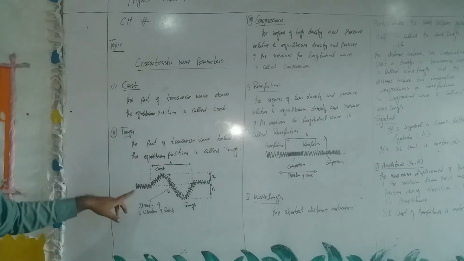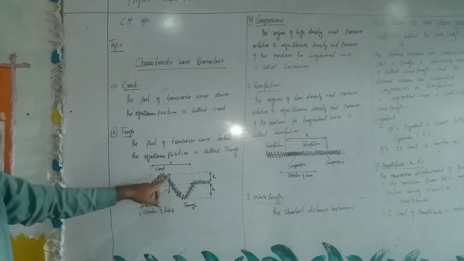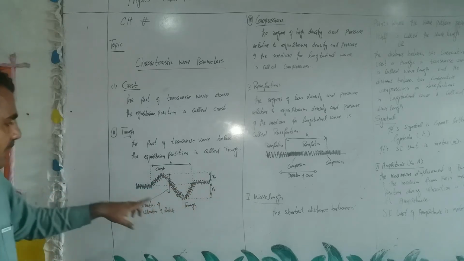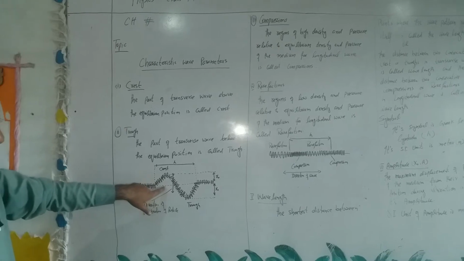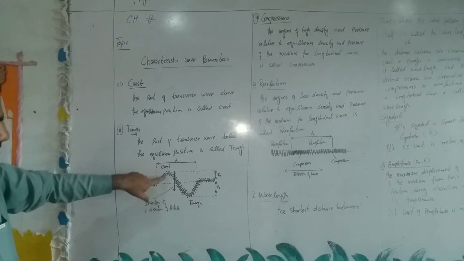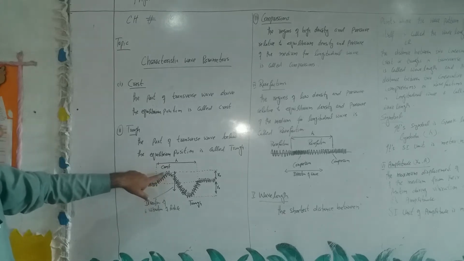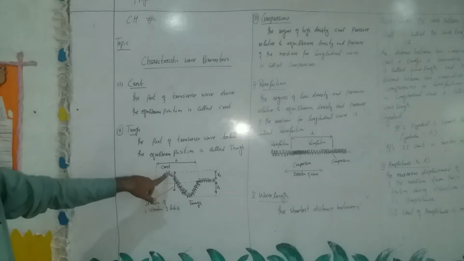If I draw a transverse wave, so this is a slinky spring in which a transverse wave has been produced. In this transverse wave, the particle has a mean position at this point, so during the vibration, it goes up in this direction having maximum amplitude in upward direction. So this point which is above the mean position at maximum amplitude is called the crest of the transverse wave.